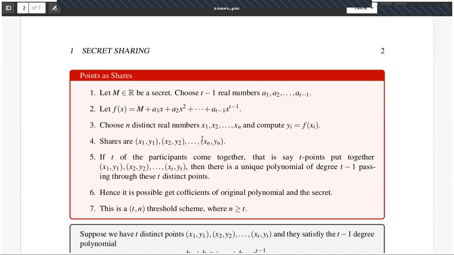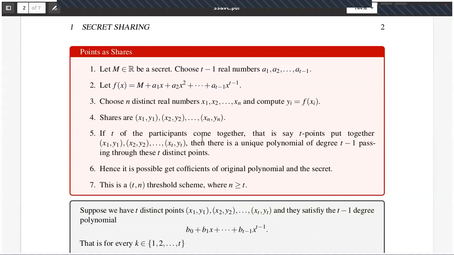Amya, is this point clear? Yes, sir. Now these t points x1, y1, x2, y2, up to xt, yt come together. There is a unique polynomial of degree t minus 1 passing through these t distinct points. Why are these distinct points? Because x1, x2, ..., xt are different, right? Hence, it is possible to get the coefficients of the original polynomial and the secret. This is a (t, n) threshold scheme, where n is greater than or equal to t.